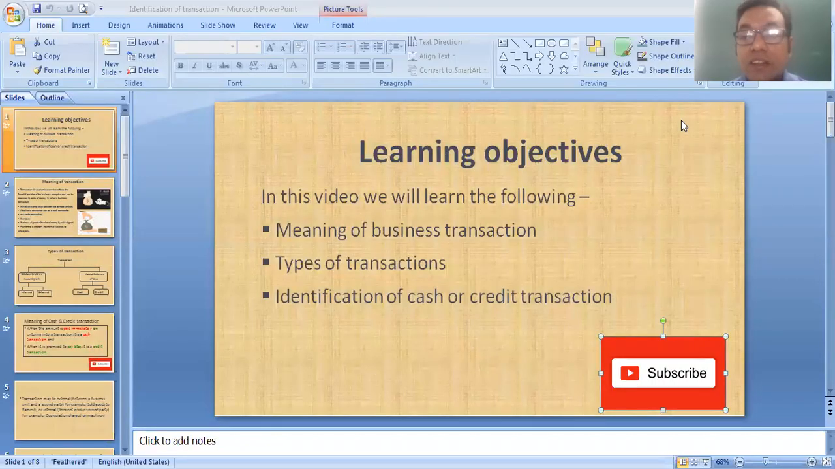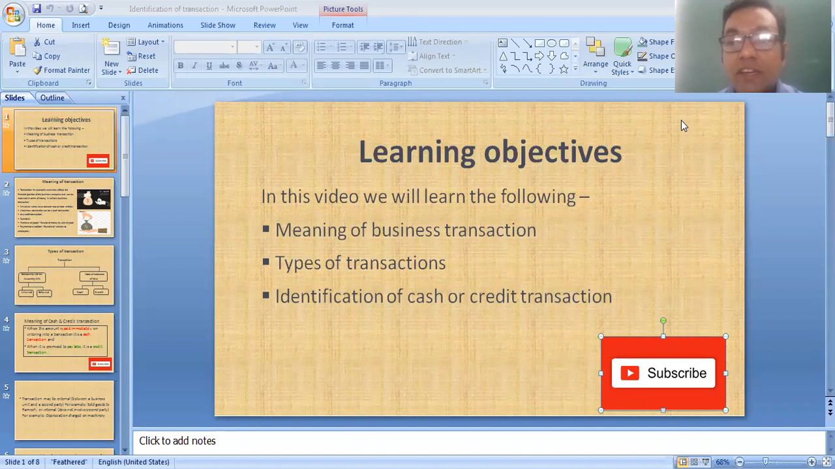Today we learn about one more new topic: business transaction, its types, and how to identify a business transaction. In today's lecture, we learn the following topics: meaning of business transaction, types of transaction, and how to identify cash or credit transaction.